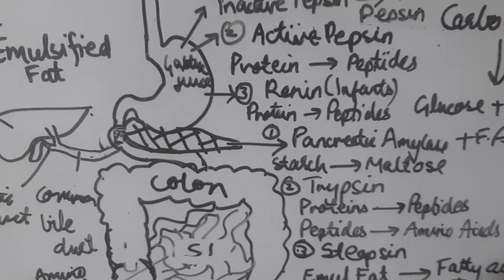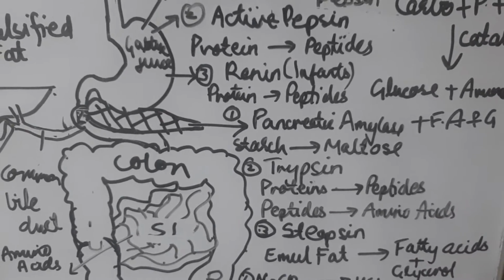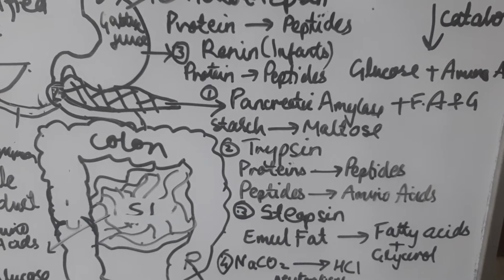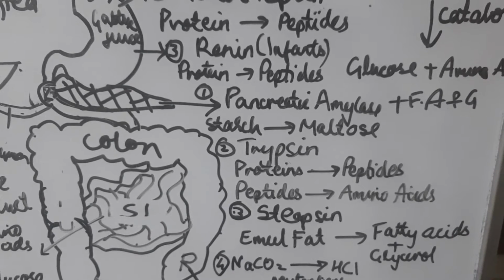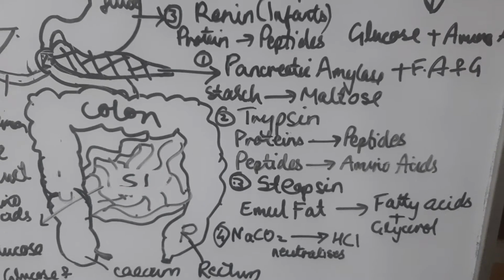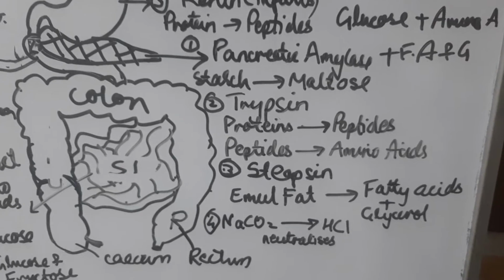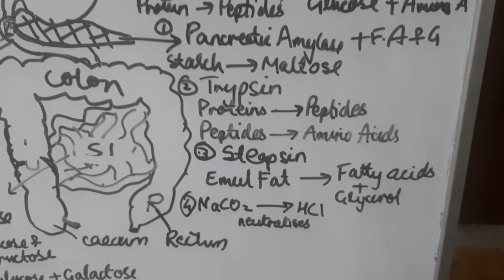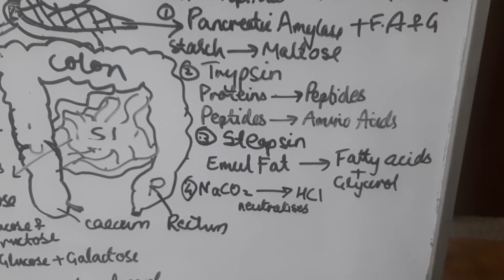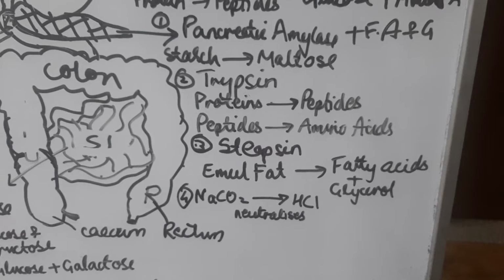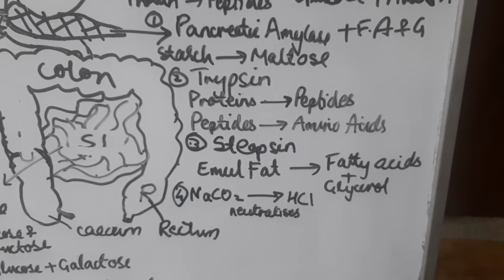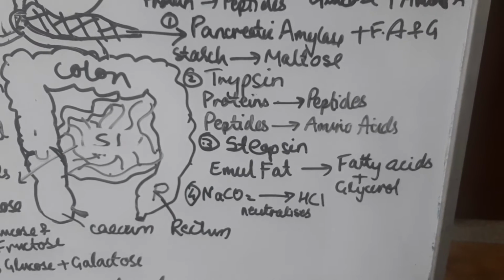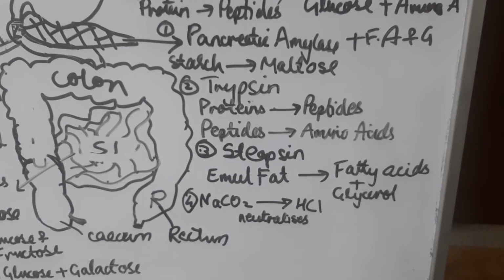Then after that, the pancreatic juice comes into action in the duodenum, where pancreatic amylase acts on the starch which is left out in the mouth and converts it into maltose. It has trypsin, which acts on proteins and converts them into peptides. Peptides are again converted into the simpler final form, that is amino acids. Then steapsin acts on the fat emulsified by the bile action of the liver and converts it into fatty acids and glycerol. It also has an extra substance, sodium carbonate, which acts on HCl to neutralize it.